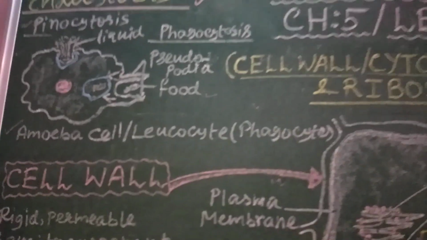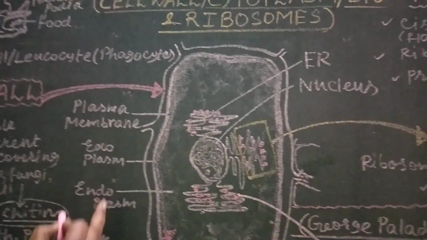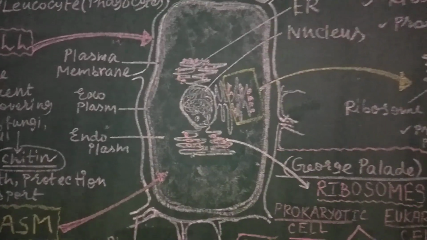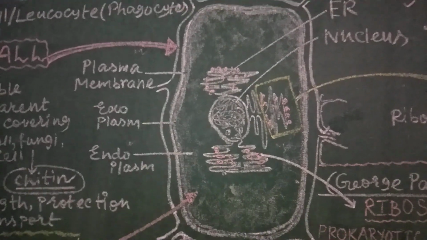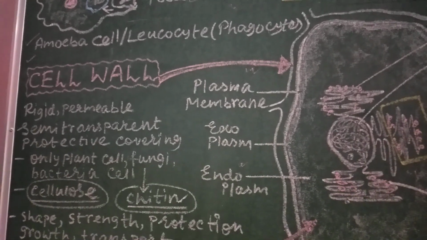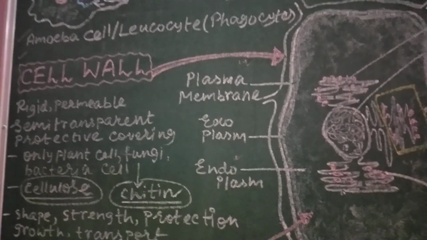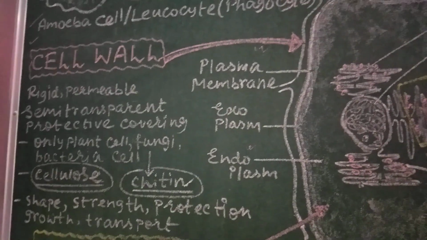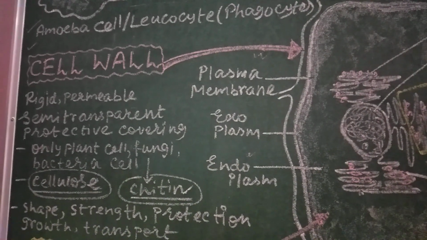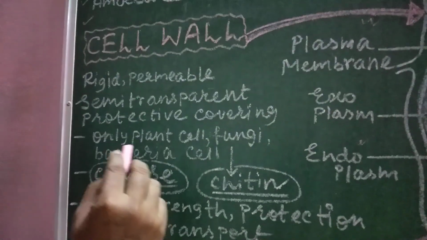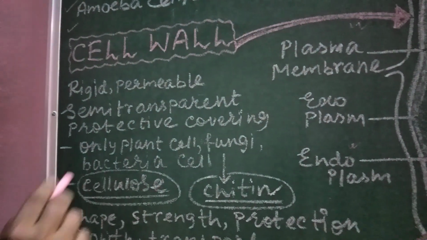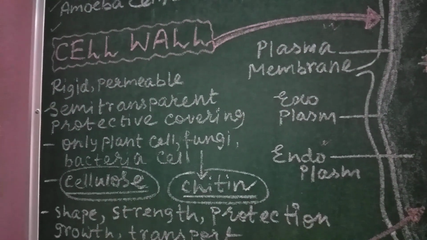Now we are going to discuss the other portions of a cell. This is the ultrastructure of a plant cell, where you can see outside of the plasma membrane another extra membrane, that is called the cell wall. Cell wall is present only in the plant cell, as well as in the fungal cell and in the bacterial cell. Remember that cell wall is not present in the animal cell. It is a rigid, permeable, semi-transparent and protective covering. It is more rigid than the plasma membrane. It is not so flexible.